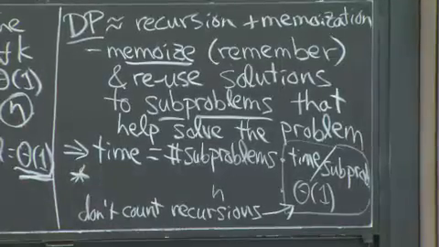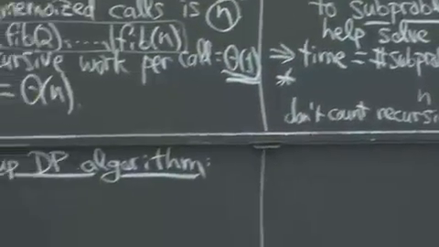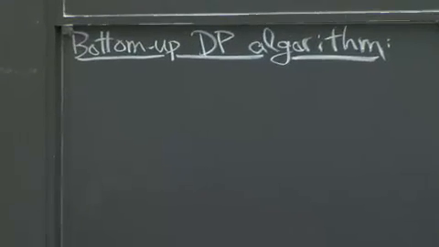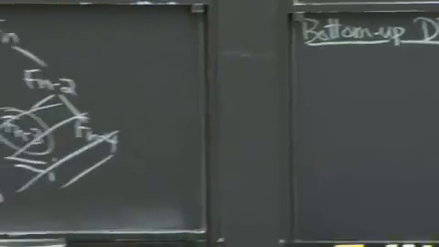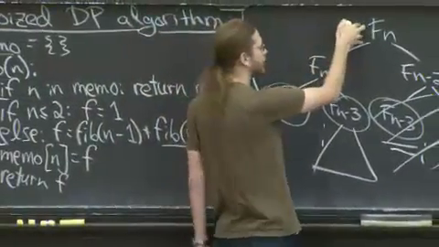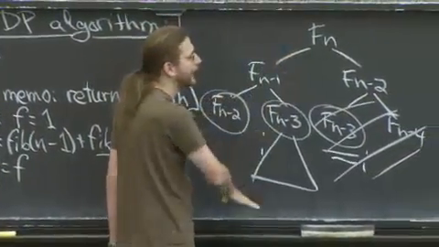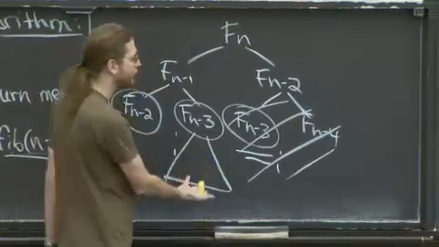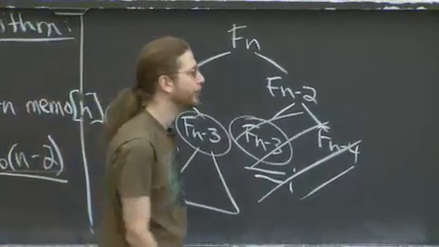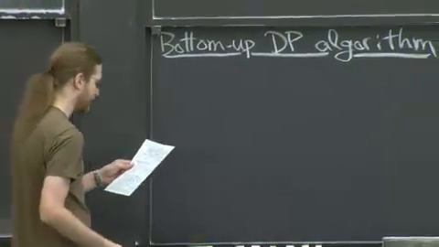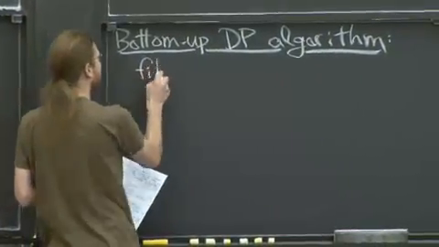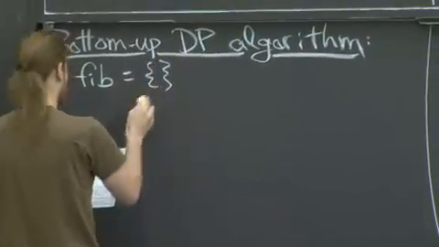But some people like to think of it this way. And so you can pick whichever way you find most intuitive. Instead of thinking of a recursive algorithm, which in some sense starts at the top of what you want to solve and works its way down, you can do the reverse. You can start at the bottom and work your way up. And this is probably how you normally think about computing Fibonacci numbers, or how you learned it before. I'm going to write it in a slightly funny way.